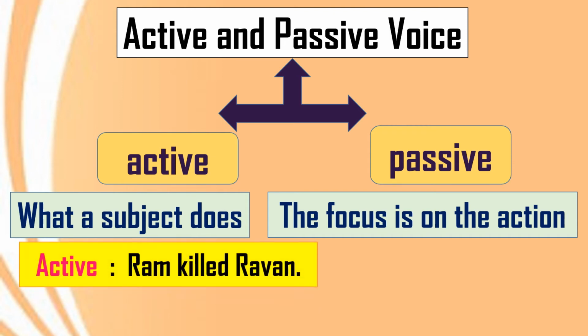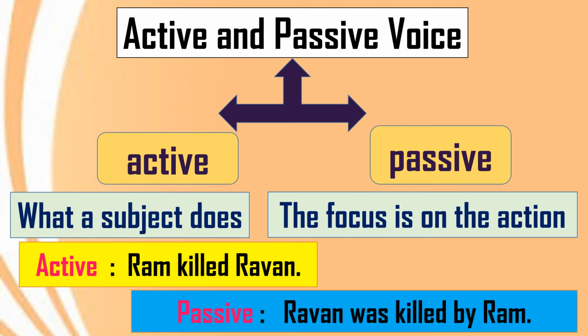We will take one more simple example here. Ram killed Ravan. This is active voice. Directly the action has been taken by the subject. And in passive, how can we frame the sentence? Ravan was killed by Ram. See here, now how we have changed the subject.